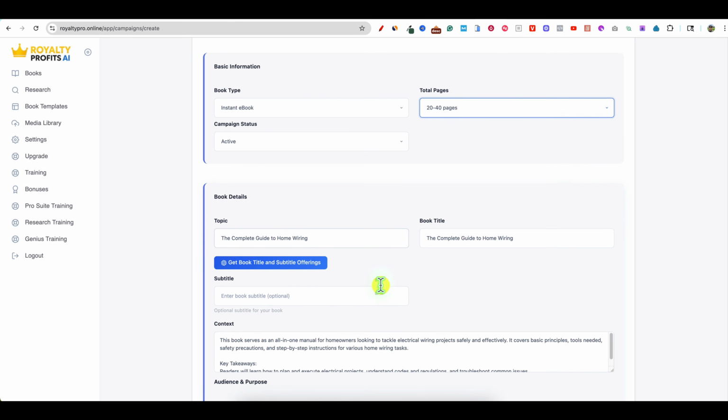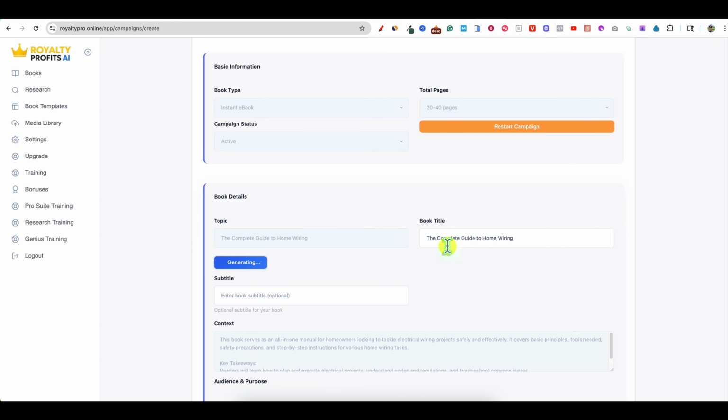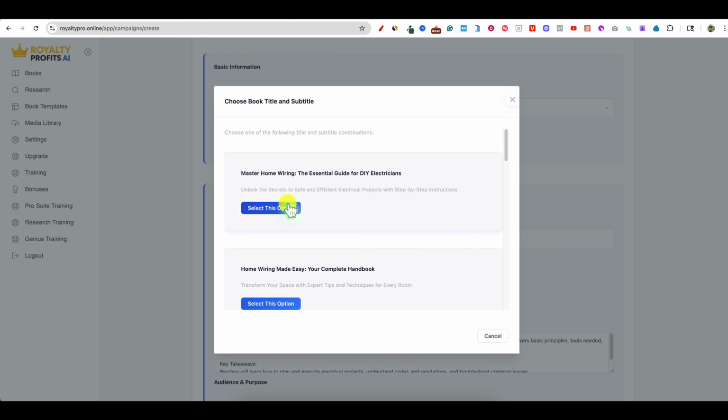So here's the cool part about that research. It already pulled over the topic, the book title, the complete guide to home wiring. Now we could get book title and subtitle right here. I'm going to go ahead and copy this, but I want to push this button to see what it'll come up with for our subtitle and so forth. Then it's going to pull up this pop-up and say Master Home Wiring, the essential guide for DIY electricians, and it gives us the subheading right there, Home Wiring Made Easy, your complete handbook.